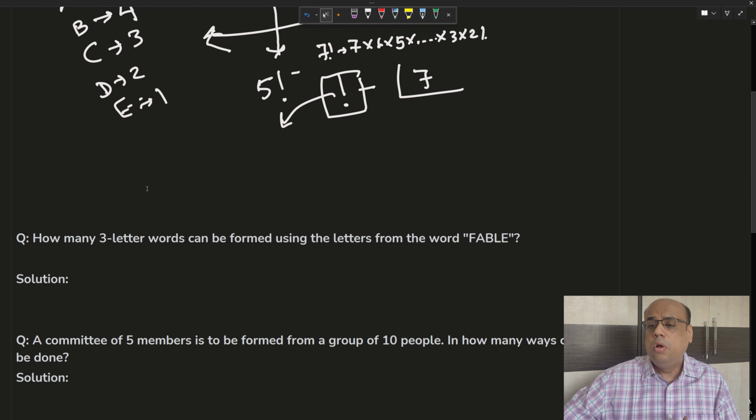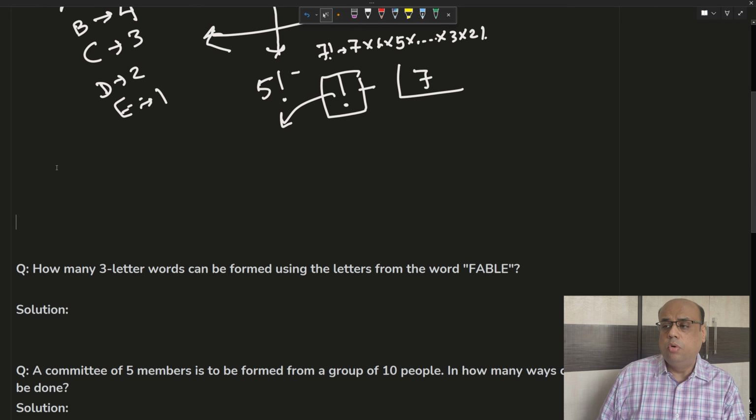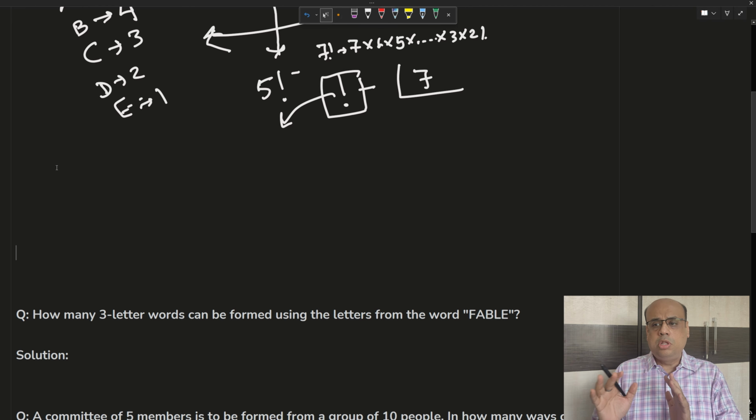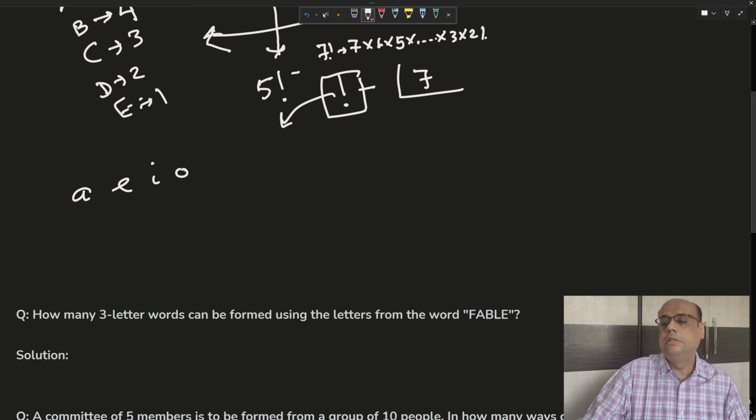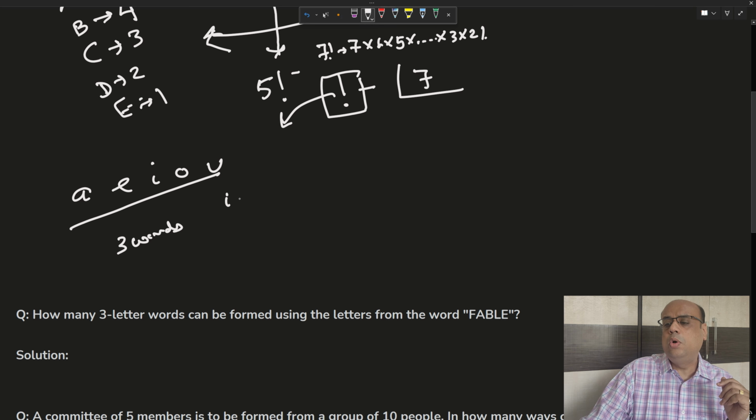Now let us go one step ahead. Since we know the basics of counting, if we are given another problem, there are 5 vowels, A, E, I, O, U. Tell me the number of ways in which 3-letter words can be formed by taking 3 letters. For example, if I take I, O, U, I will have I, O, U as one word, U, O, I as one word, U, I, O as another word, O, I, U, and so on.